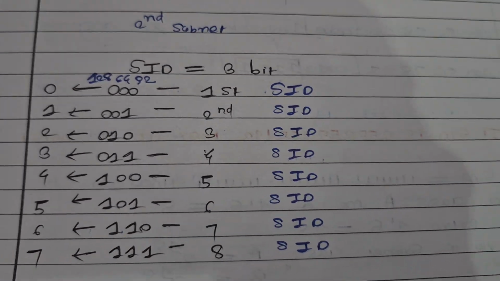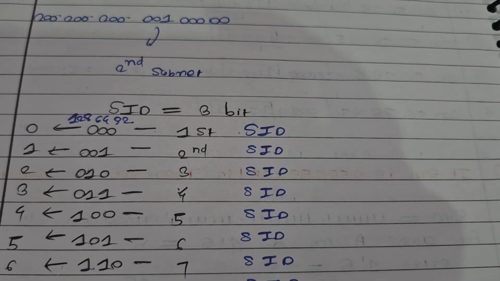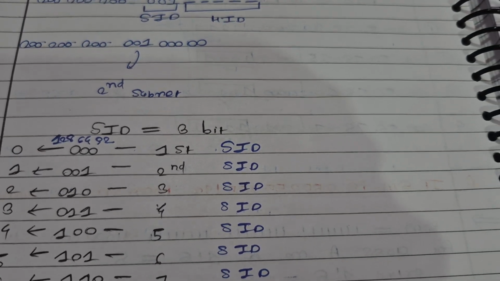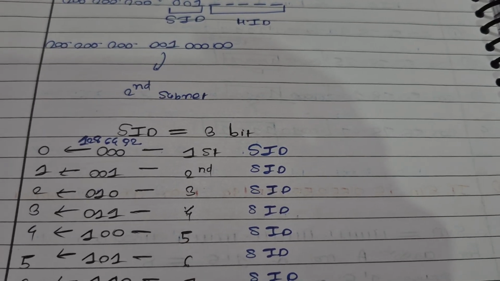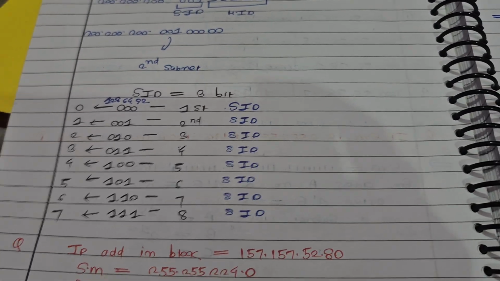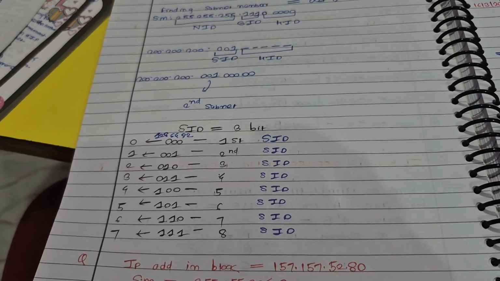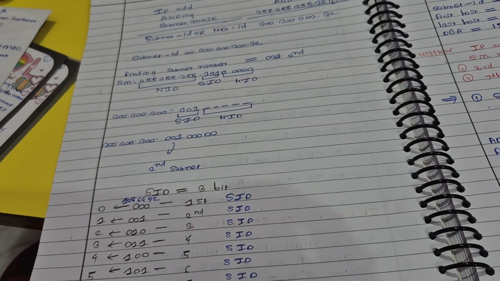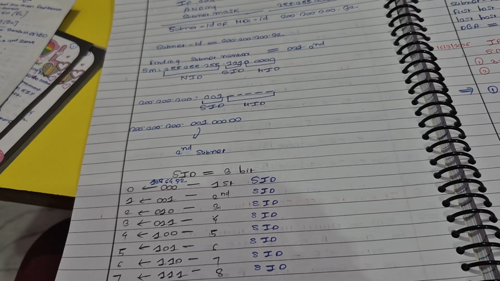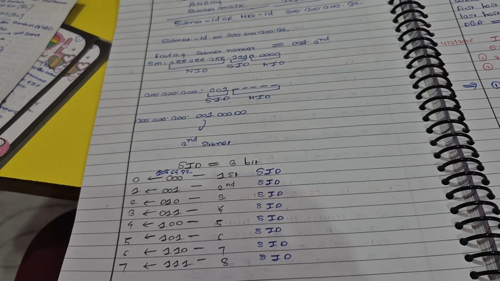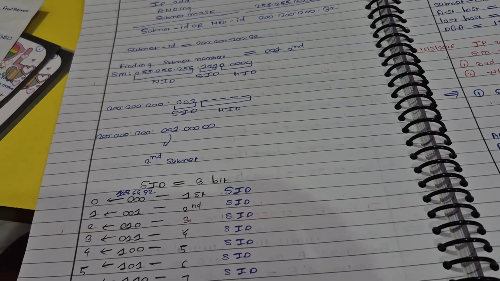And here is the table. You can see the subnet ID 000 would be the first subnet number, not the first. So it's like an array index, starting from 0, not from 1. So yeah, that you can remember. It's only one thing to remember, that the subnet number starts from 000. That is the first, not 0 to 1.